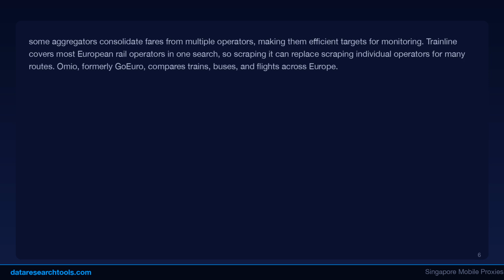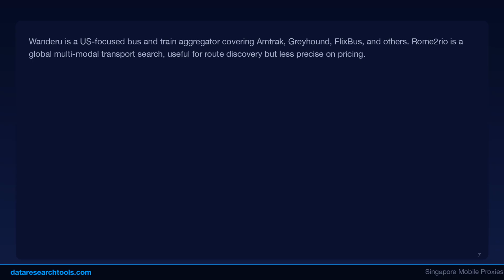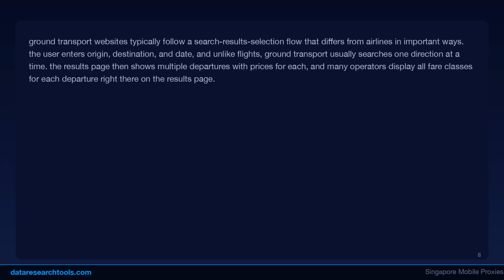Ground transport websites typically follow a search, results, selection flow that differs from airlines in important ways. The user enters origin, destination, and date, and unlike flights, ground transport usually searches one direction at a time. The results page then shows multiple departures with prices for each, and many operators display all fare classes for each departure right there on the results page. The user selects a specific departure and fare class, with additional options like seat selection or luggage appearing next, followed by a final price confirmation before payment.